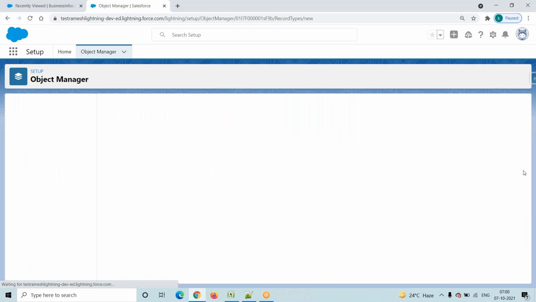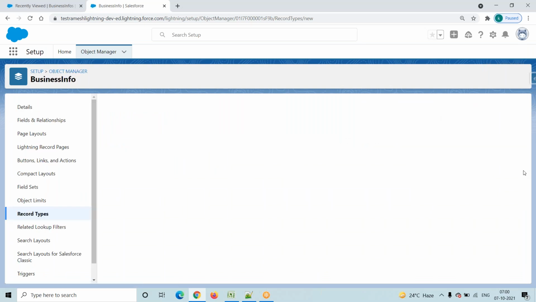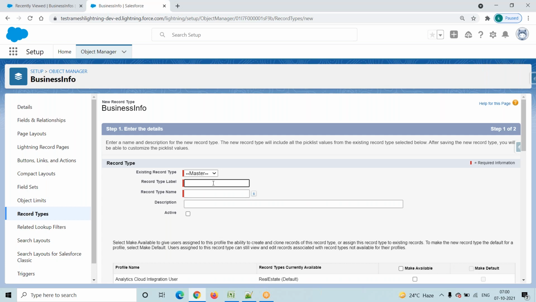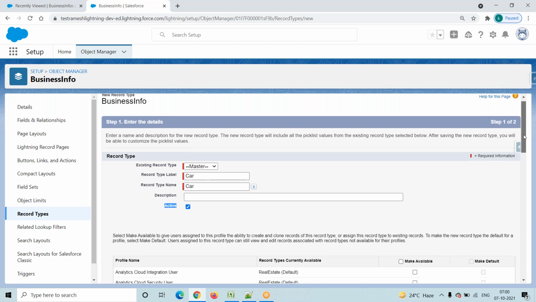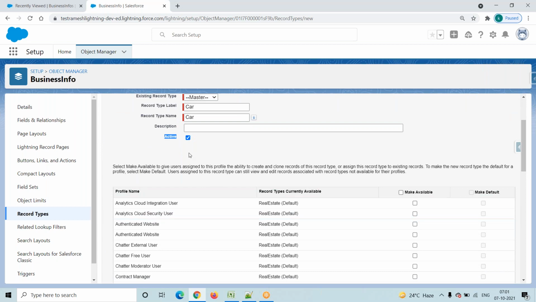Now go to here, click on this new button. See here, what is my next business? The next business is car, so I'm making the record type name car. Make this one active. Description is not mandatory. And this record type should be made available for all profiles. Profile is a separate concept we will discuss.